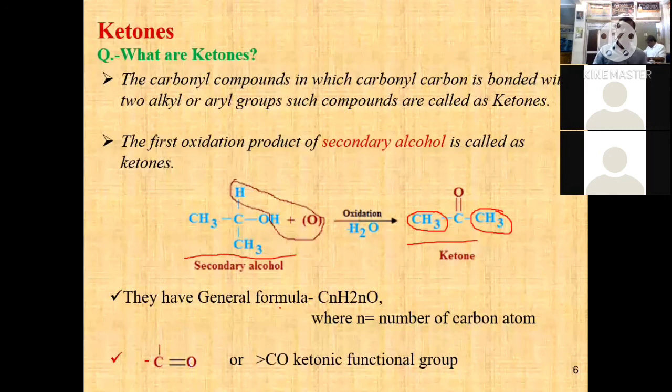The general formula of ketone is CnH2nO, where n is the number of carbon atoms.